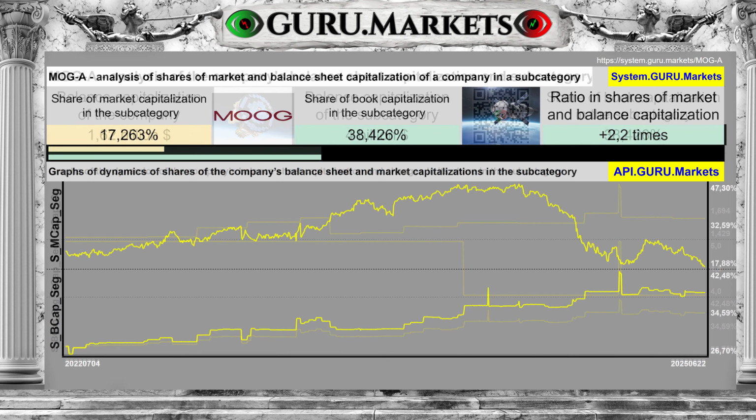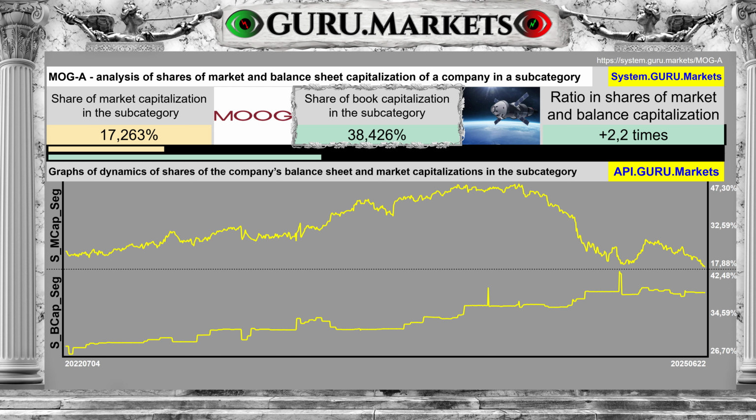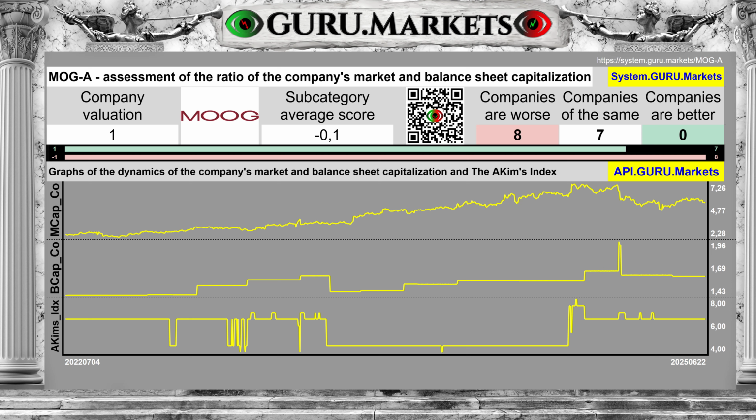By comparing the shares of stock exchange and book value, we can see the following. The share of Moog Inc. in the subcategory in case of market value assessment is 17.263%. Book value capitalization is 38.426%. Assessment of the company's share of market and balance sheet capitalization in the subcategory, good, 1 point.